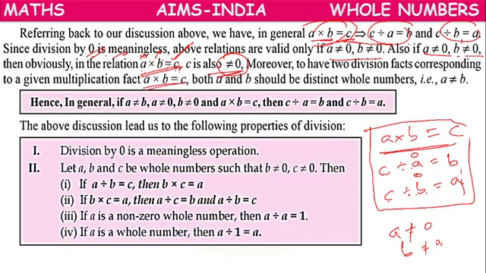So for one multiplication fact, we will be having two division facts.